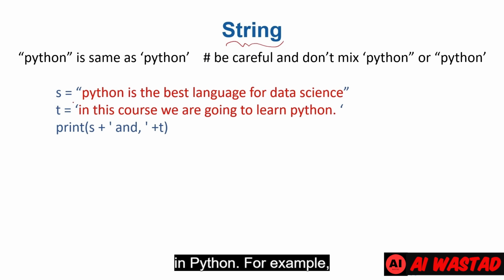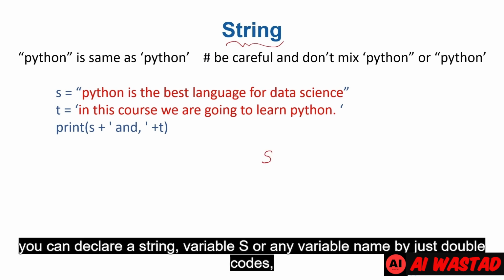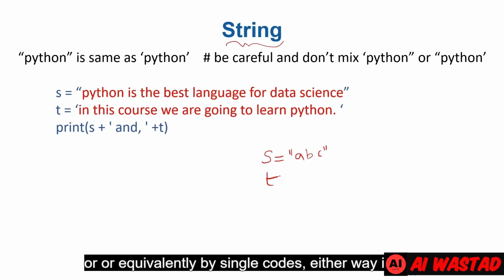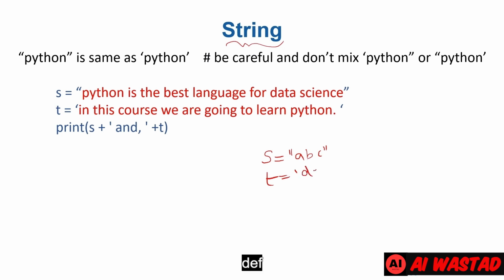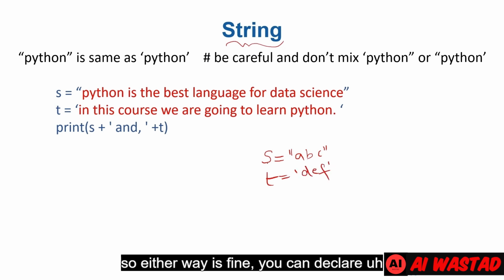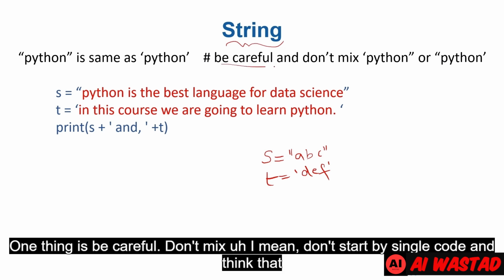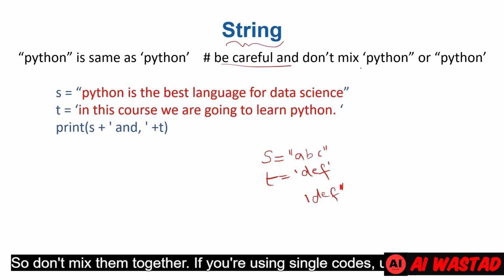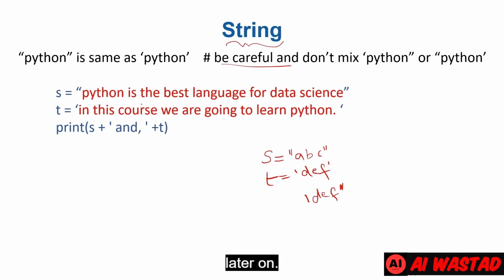In Python, for example, you can declare a string variable s, or any variable name, using double quotes, let's say "ABC", or equivalently using single quotes, 'DEF'. Either way is fine. One thing to be careful about: don't mix them. Don't start with a single quote and think you will end with a double quote. If you're using single quotes, use single quotes. If you're using double quotes, use double quotes. Don't mix them together, as that might be much more confusing later on.